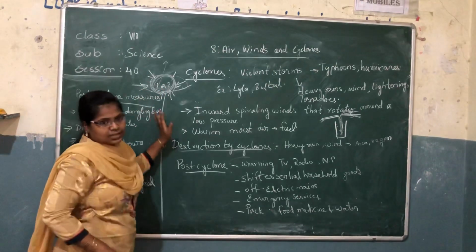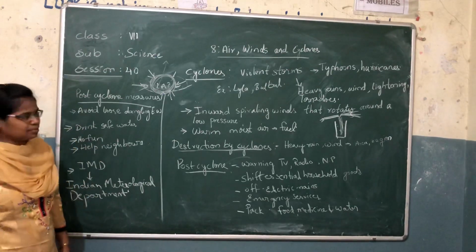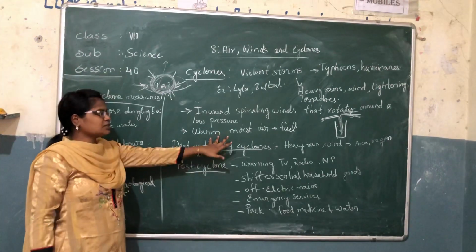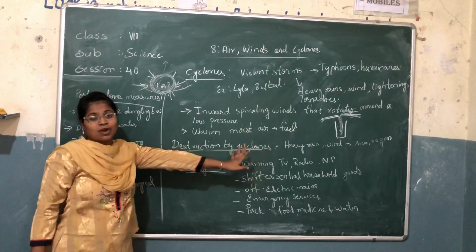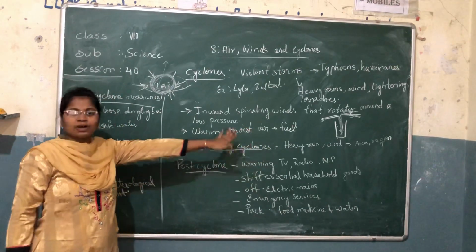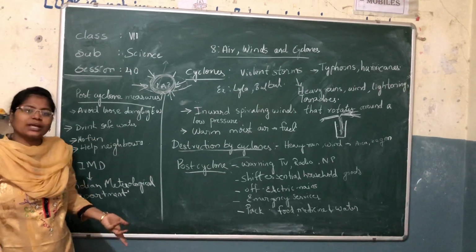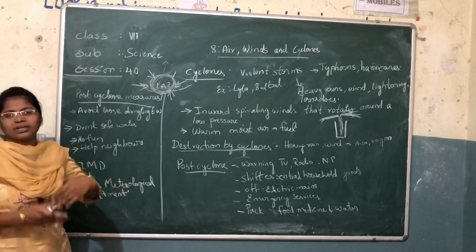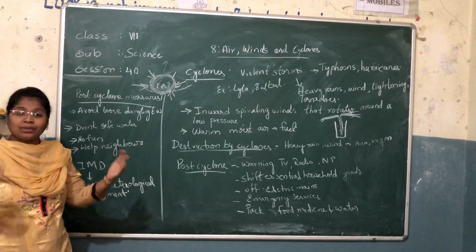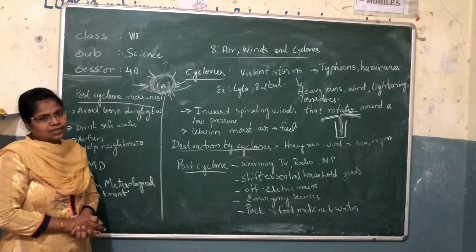This is the method of how cyclones are formed. The fuel for a cyclone is warm, moist air. Why warm, moist? Can cool air be the fuel? No, because cool air is heavier in weight. It will stay there and will not move up. It will not expand.